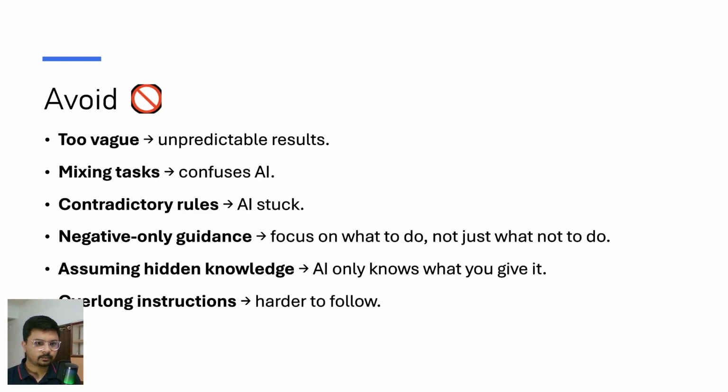The second-to-last thing is very important: assuming hidden knowledge. AI already has data on the basis of the knowledge it has been trained on, but AI only knows what you give it. If you ask a question, it will give you a result. Then overlong instructions are harder to follow. Again, long instructions will not help. You have to break them down into simple tasks, a simple checklist.